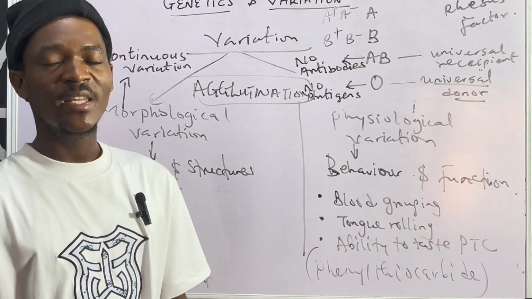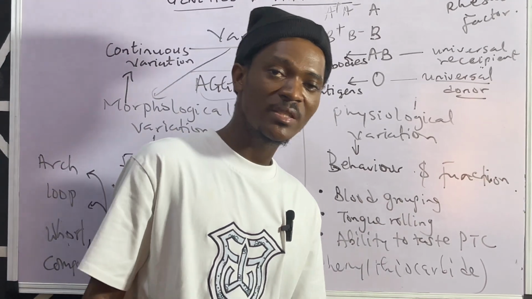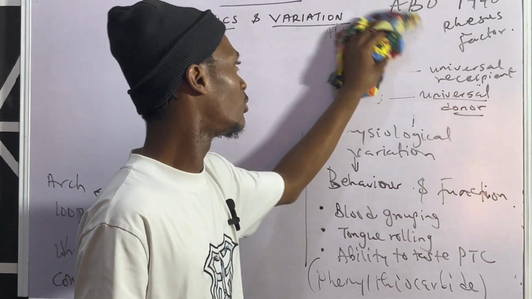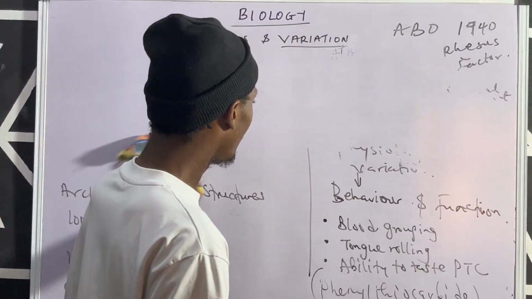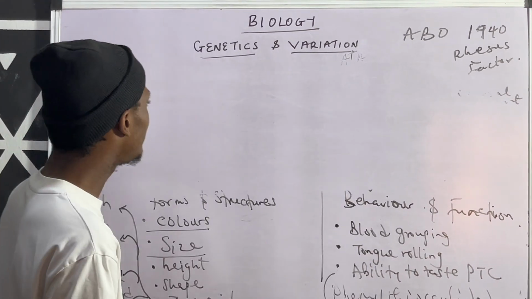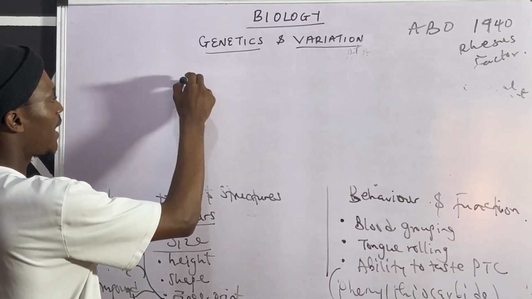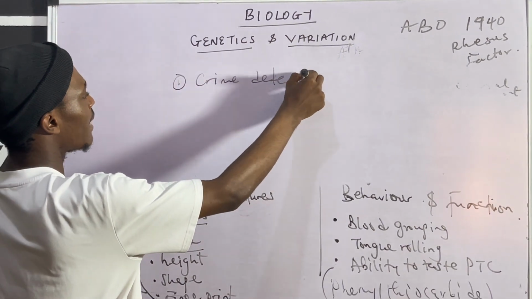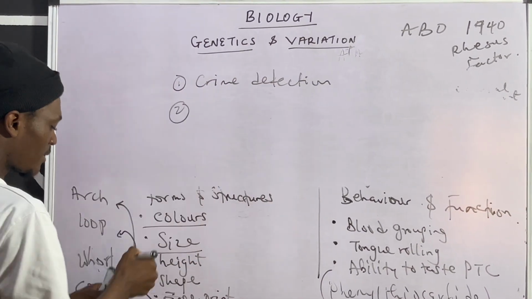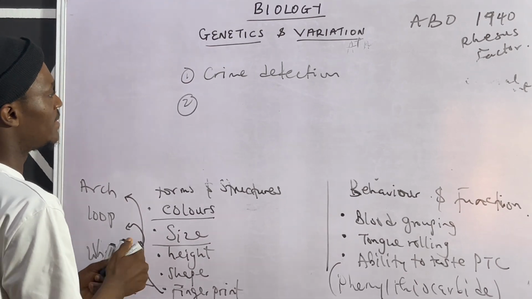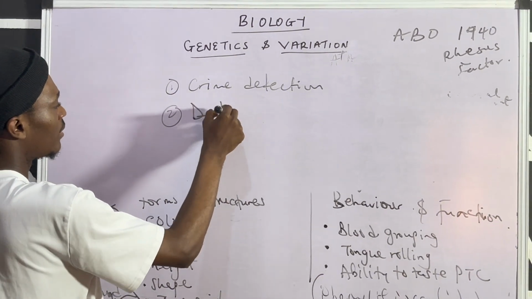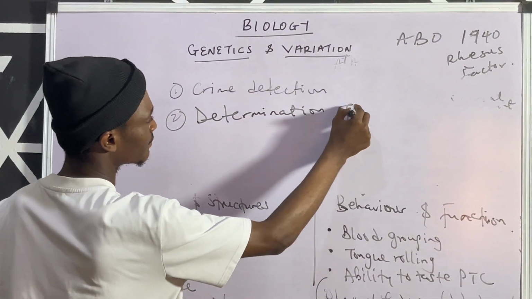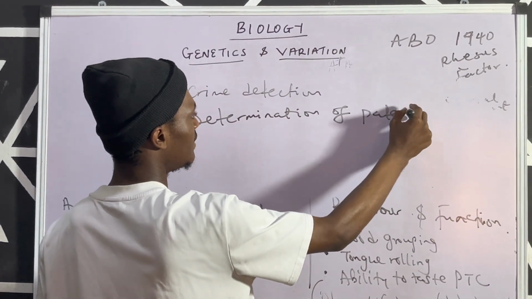Then also, the application of variation is still very important. Yes. When do we apply variation? Where is it applied? Variation is applied in different areas. Now, the first is for crime detection. You can use it for crime detection. You can use it in the determination of paternity, as well as marriage counseling.